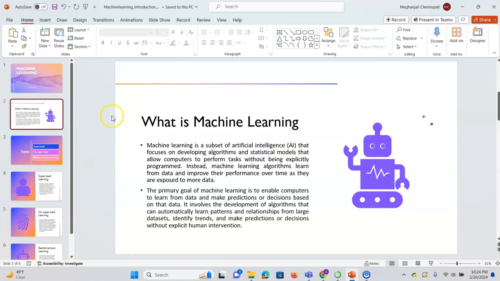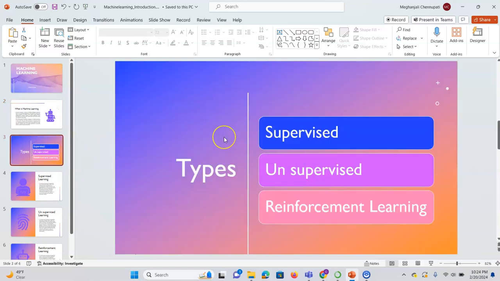And in machine learning, we have multiple types. One is supervised learning, the other is unsupervised, and the other is reinforcement learning. There is one more type called semi-supervised, but that is not that prominent, so we are not going to discuss it more in this video. So let us go simple and understand what exactly these terms mean.